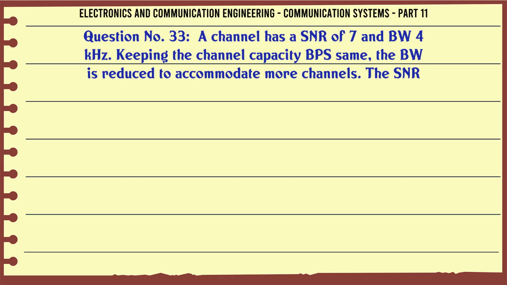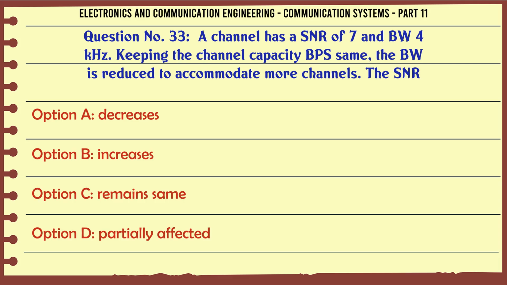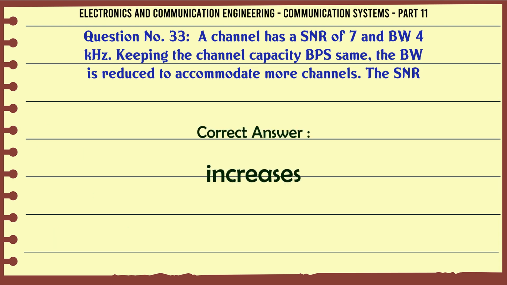A channel has an SNR of 7 and BW 4 kHz. Keeping the channel capacity in bps the same, the BW is reduced to accommodate more channels. The SNR A. Decreases, B. Increases, C. Remains same, D. Partially affected. The correct answer is increases.